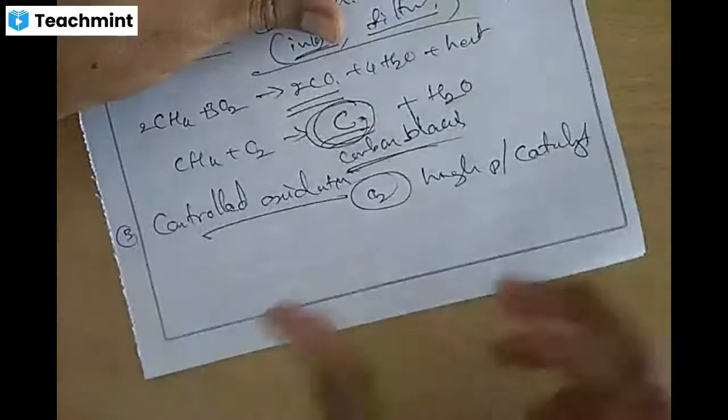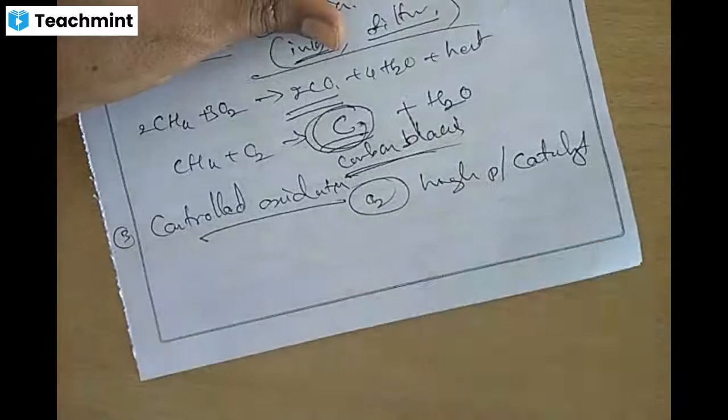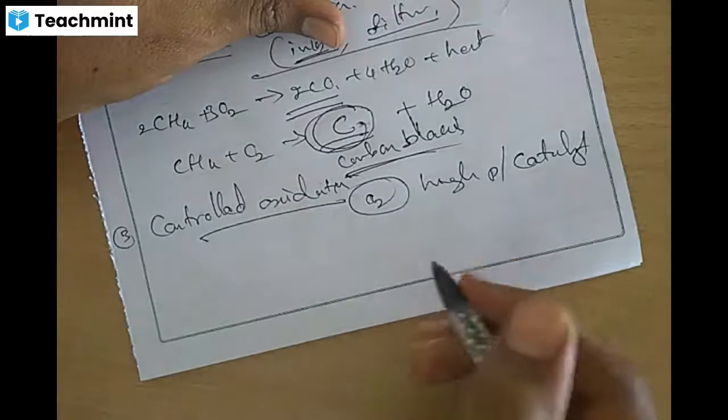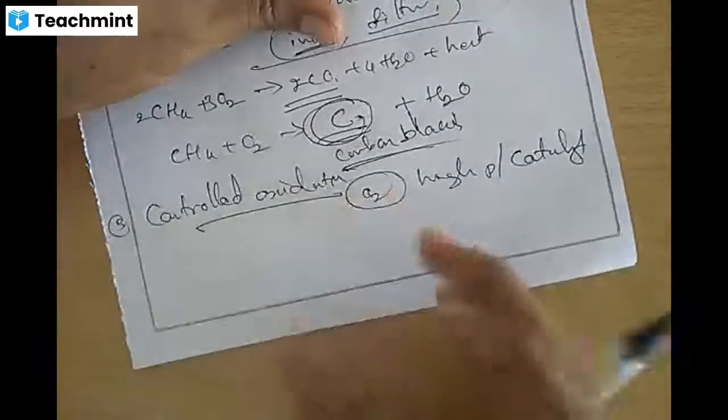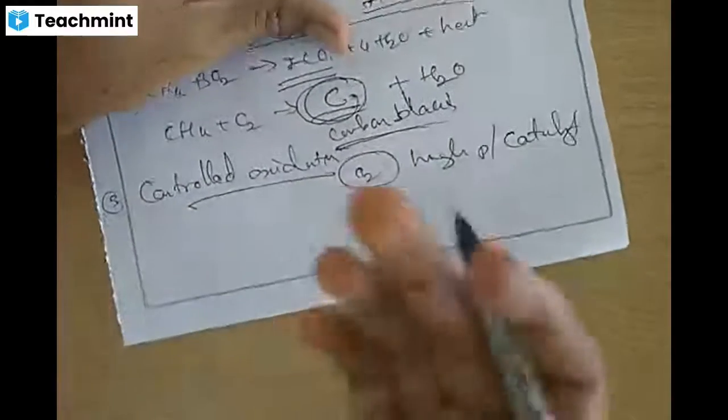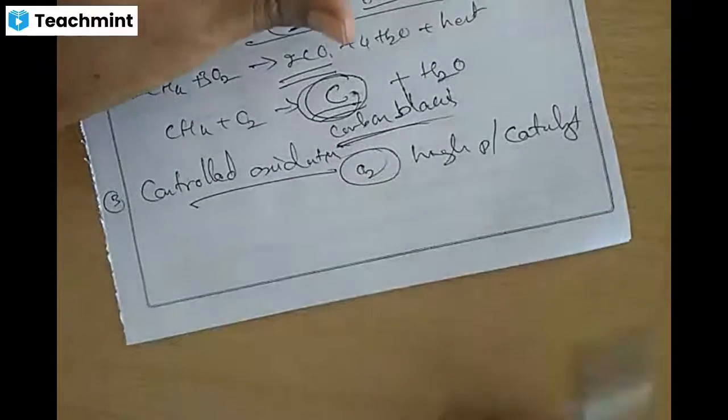Using the catalyst, the respective substituent group will be added to the product. We can prepare alcohol or aldehyde